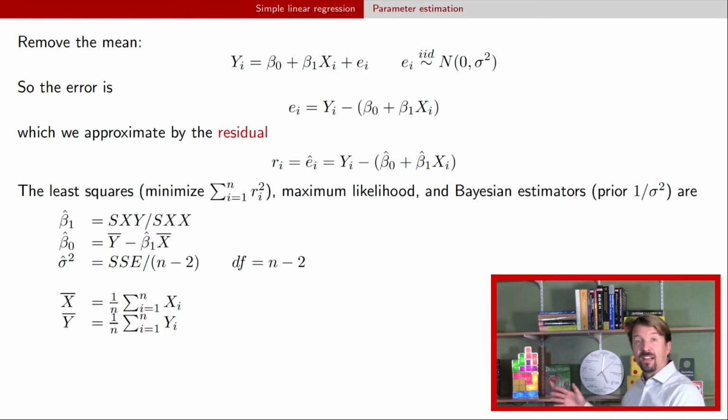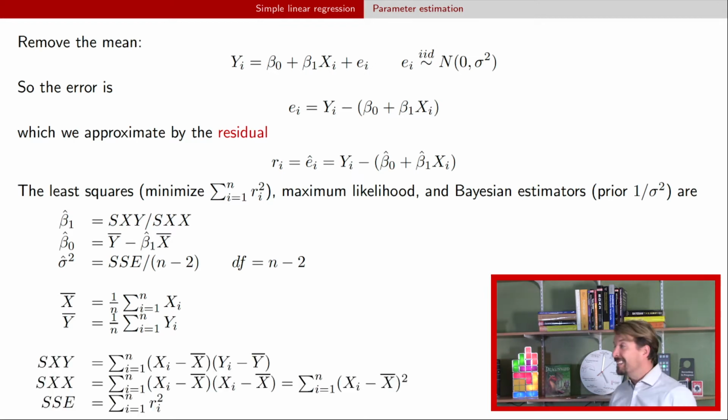Okay, so let's get into what these terms are. Hopefully those y bar and x bar were clear, right? Those are the sample average for the response and explanatory, respectively. This Sxy and Sxx are basically just sums of squares. And you can see that Sxy takes the xi minus x bar times yi minus y bar and sums all those up. Sxx does the same thing but just replaces the y with an x. And then we have the sum of squared errors.